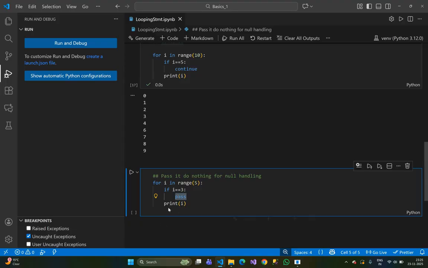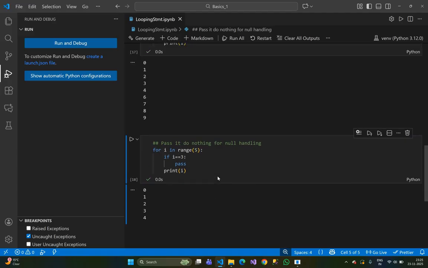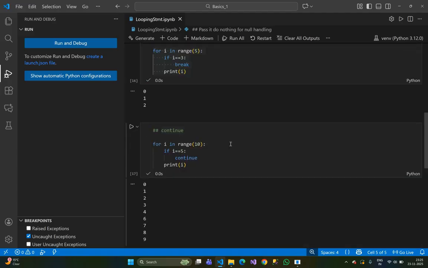If i equal to 3, then it will pass and move forward, no need to do anything. So it will print from 0 to 4. No problem. No break, no continue. Just pass.